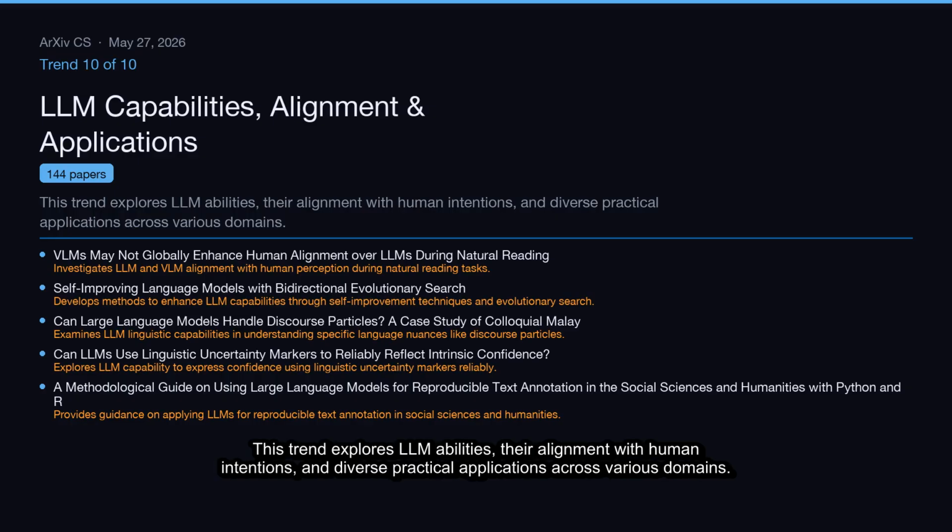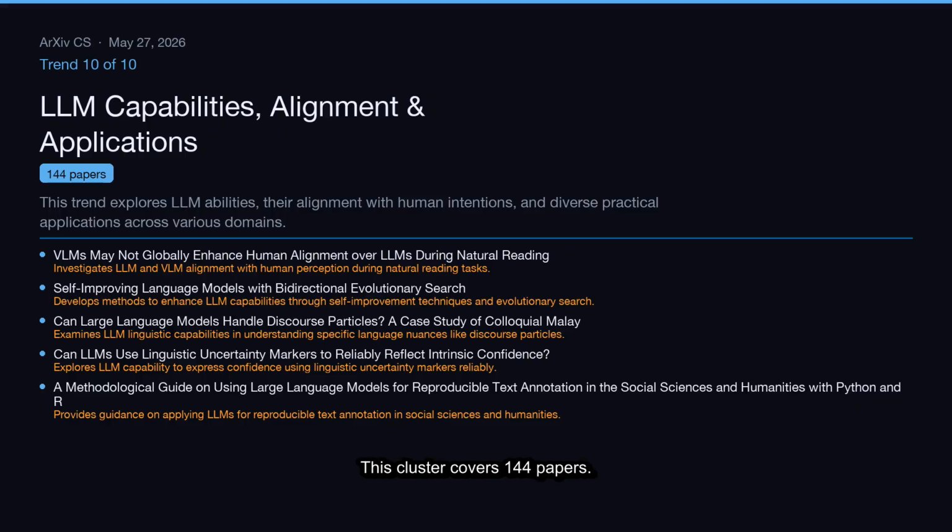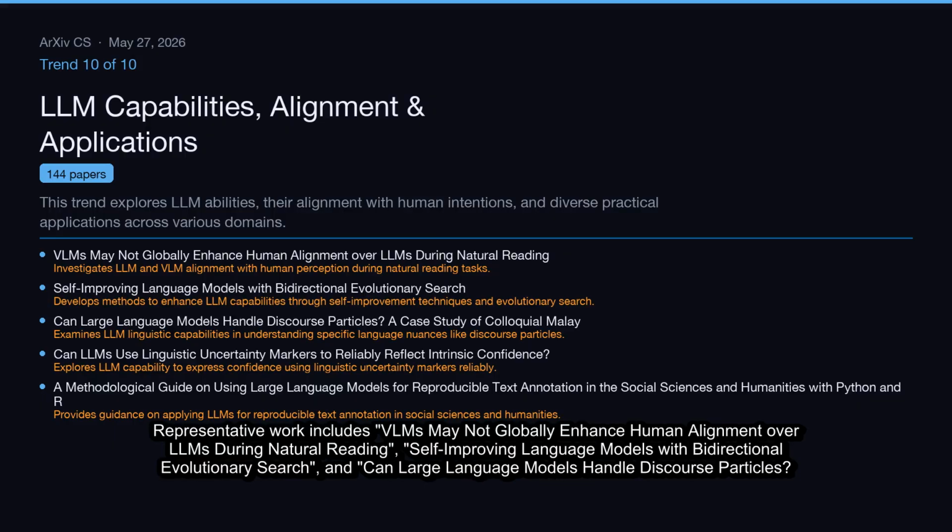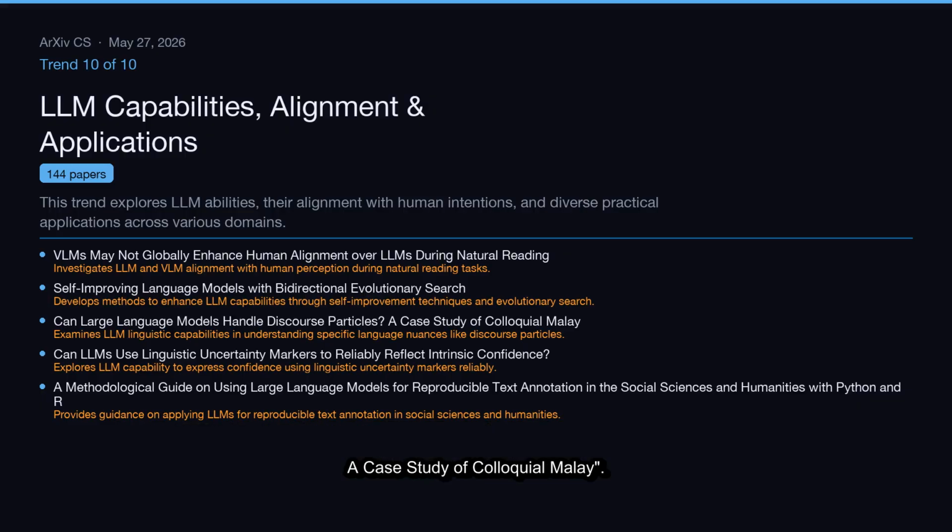Trend 10 of 10, LLM capabilities, alignment, and applications. This trend explores LLM abilities, their alignment with human intentions, and diverse practical applications across various domains. This cluster covers 144 papers. Representative work includes VLMs may not globally enhance human alignment over LLMs during natural reading, self-improving language models with bidirectional evolutionary search, and can large language models handle discourse particles? A case study of colloquial Malay.